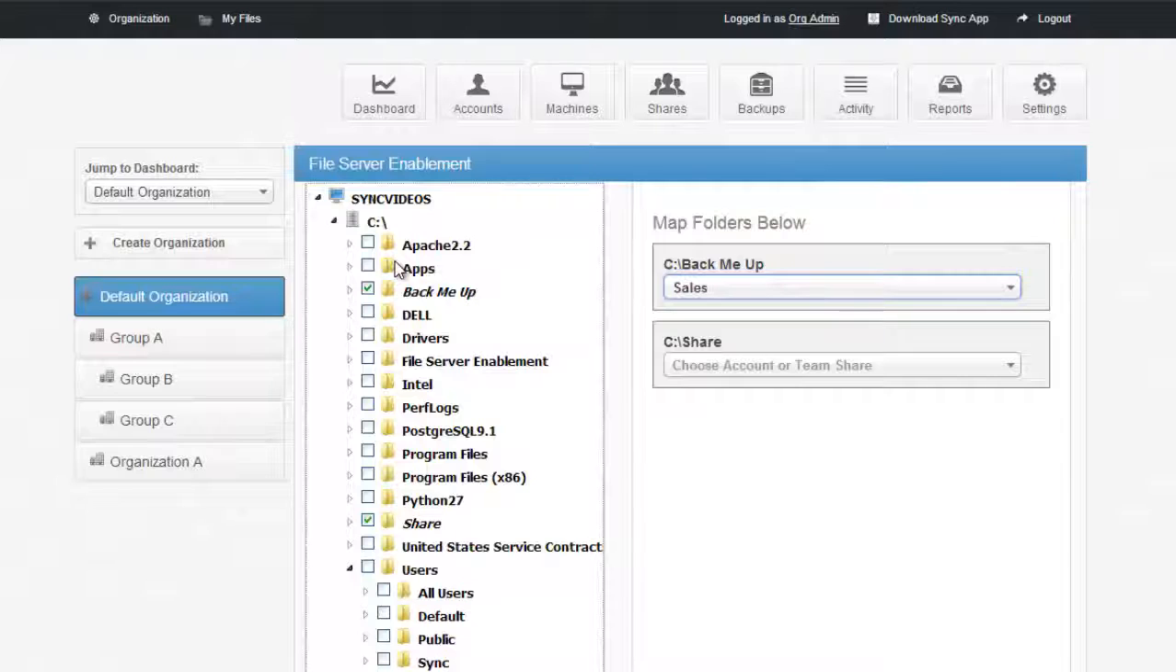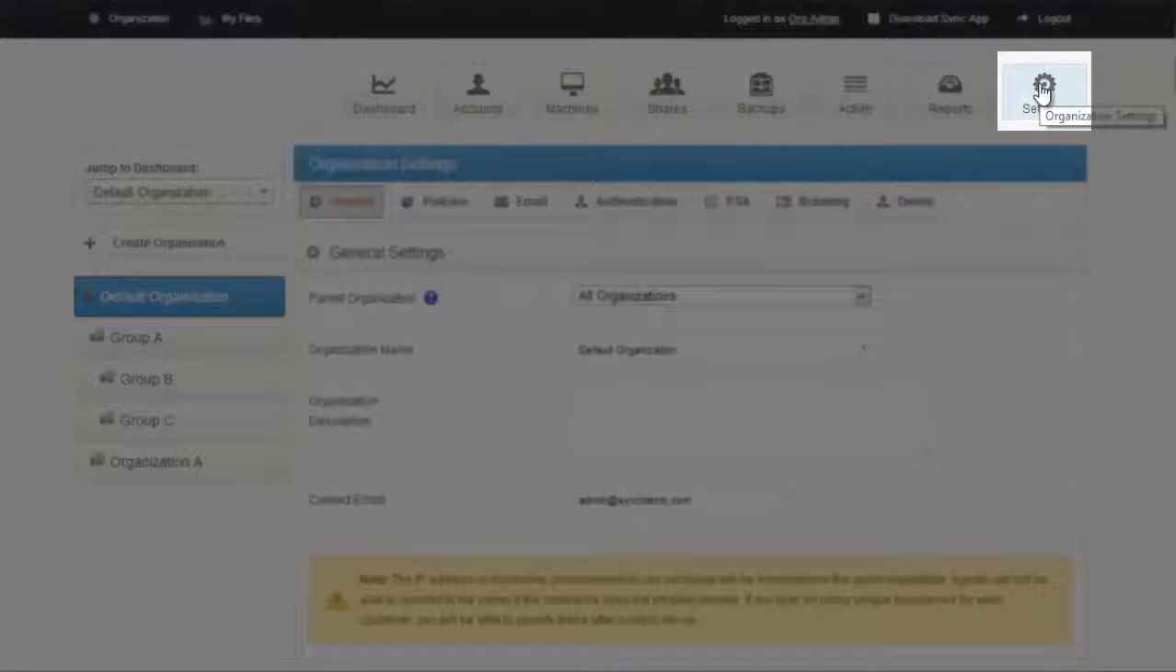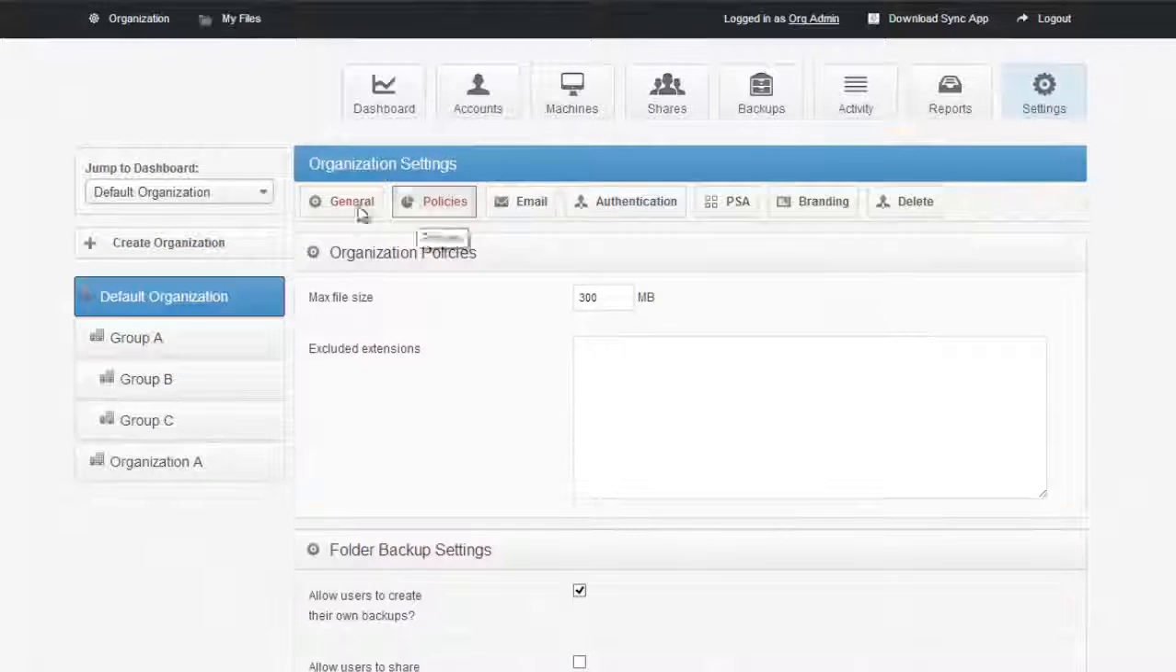We view this as the best of both worlds. You have access to your files locally and out of the office, whether you're on an iPhone, an iPad, or your home computer. Now going over to the organization settings. Again, I'm under the organization tab. I'm no longer under the employee portal view. I'm no longer under the My Files tab. And here I can go in and set up policies specific to all of the organizations that I'm managing.